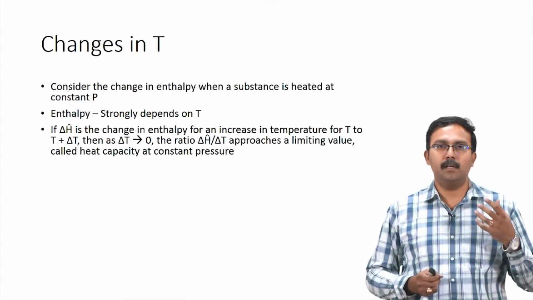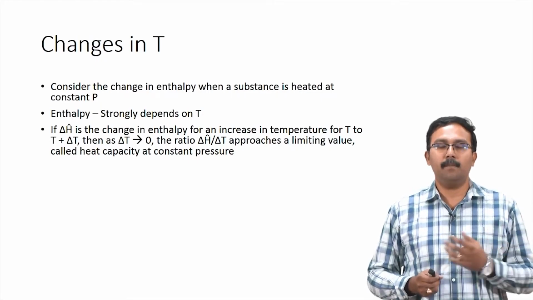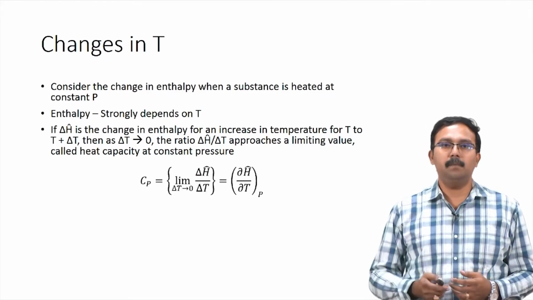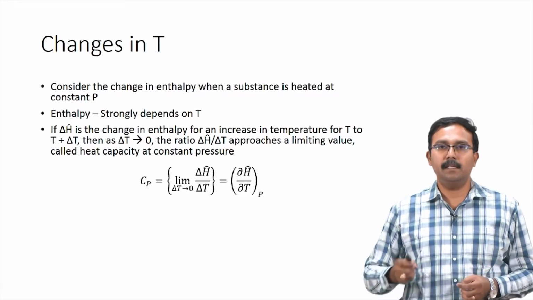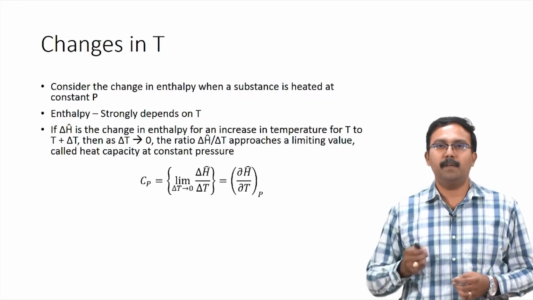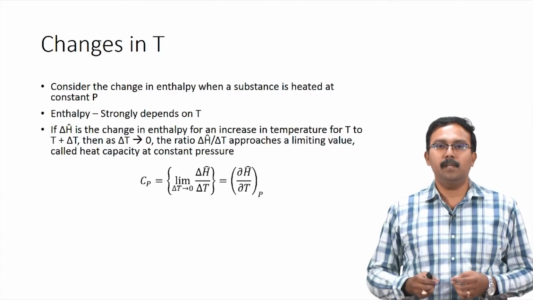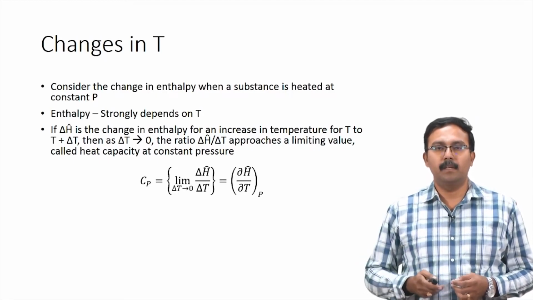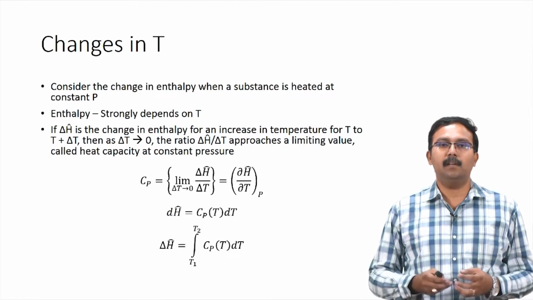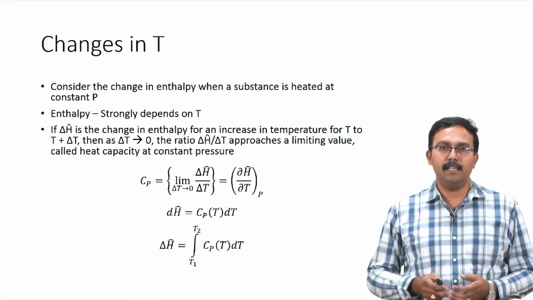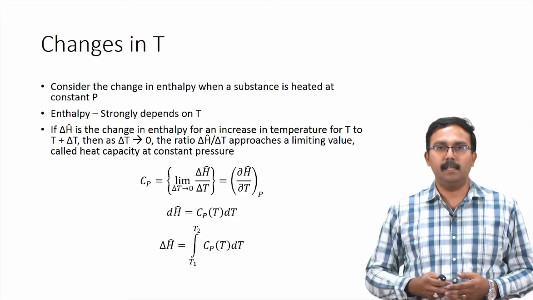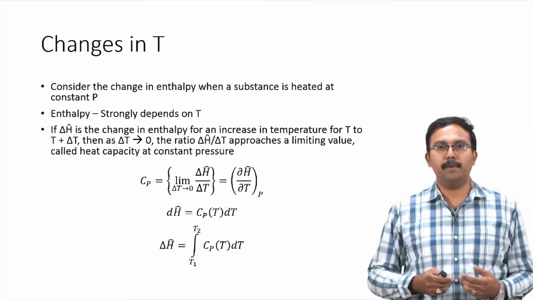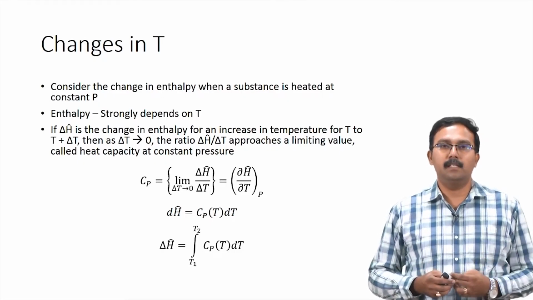Here this is called Cp, which is the heat capacity at constant pressure. Cp is given as limit delta T tends to 0 of delta H cap divided by delta T, which equals partial H cap partial T at constant pressure. So, from here we can calculate the value of delta H cap as the integral of Cp dT. Cp again is a function of temperature, just like we had for CV.